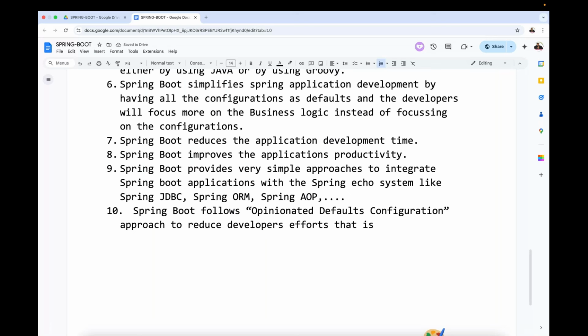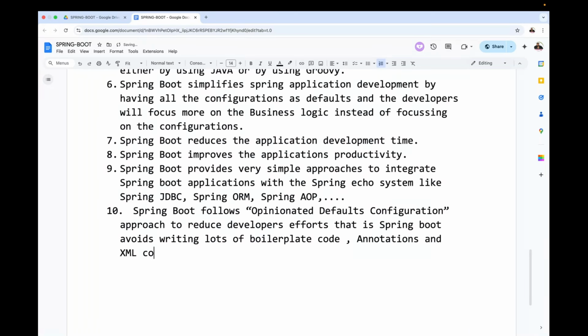Spring Boot avoids writing lots of boilerplate code, annotations, and XML configurations.